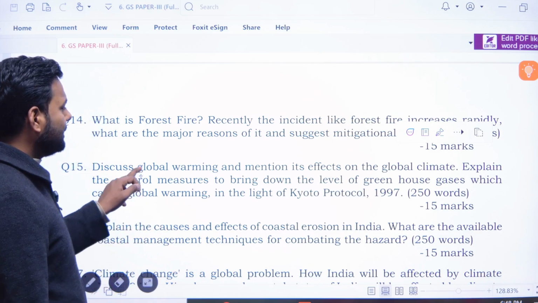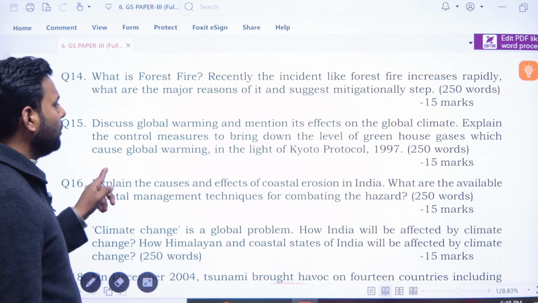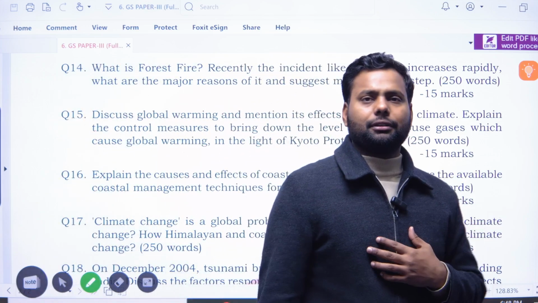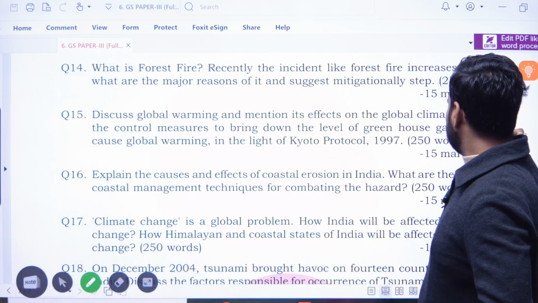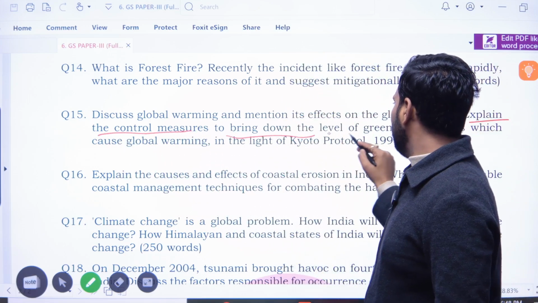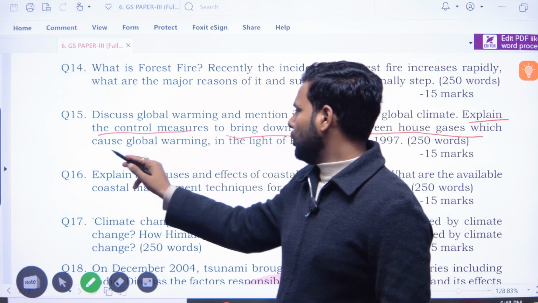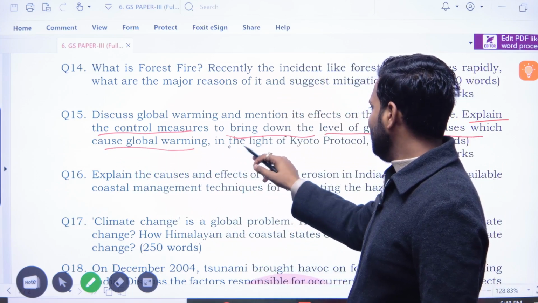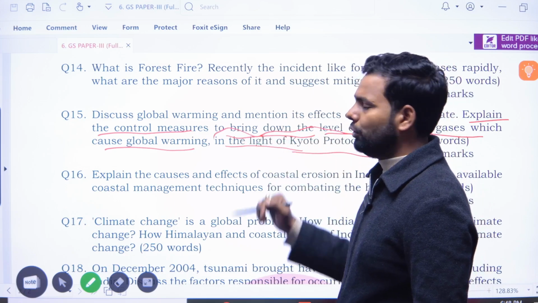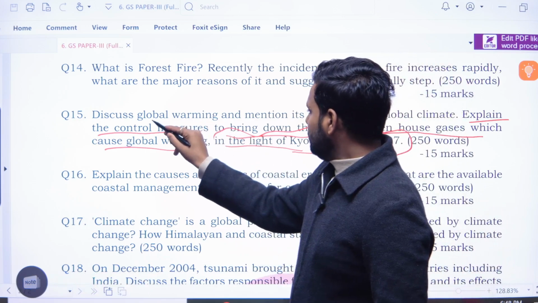Now discuss the global warming and mention its effect on the global climate. Explain the control measures to bring down the level of greenhouse gases which cause global warming, in light of the Kyoto Protocol of 1997. Okay, discuss the global warming.